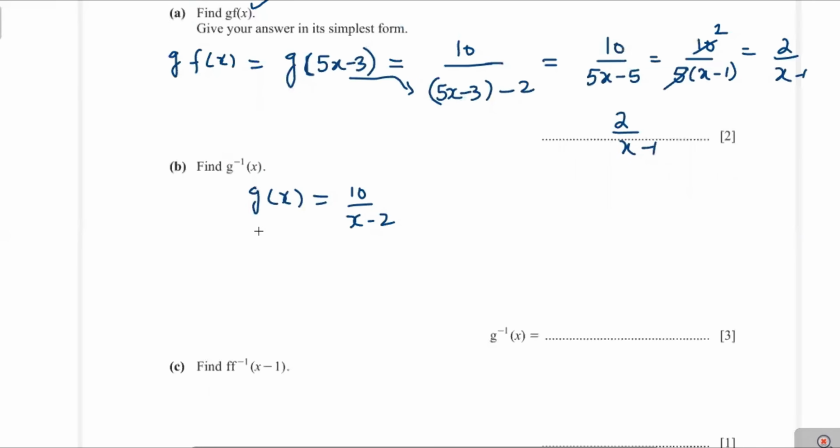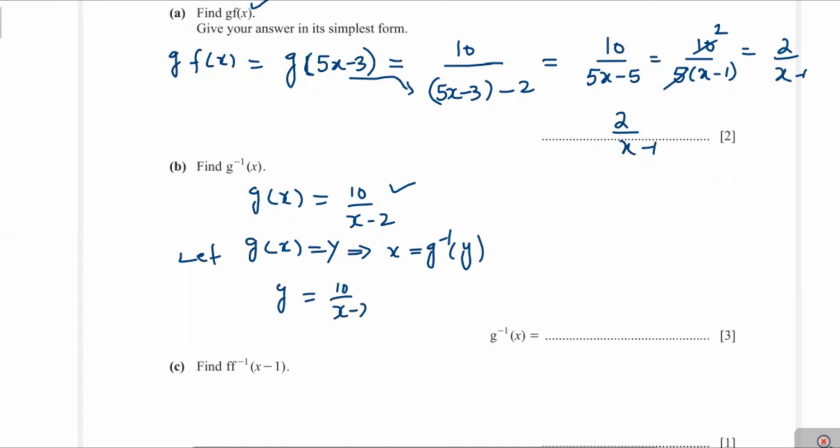Now we suppose that g of x equal to y, then x will be equal to g inverse of y. We can write this equation as y equal to 10 over x minus 2, and make x the subject here to get the inverse function. Now, firstly, we shift the x minus 2 from the left to the right side. That value becomes yx minus 2y, that's equal to 10. And that is yx equal to 10 plus 2y.